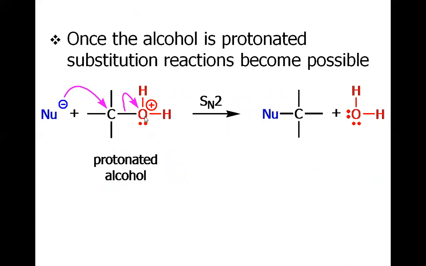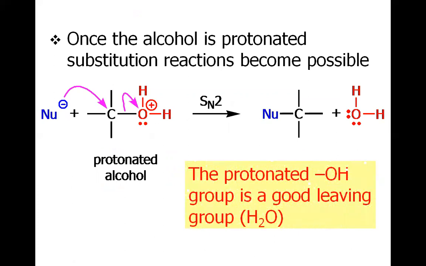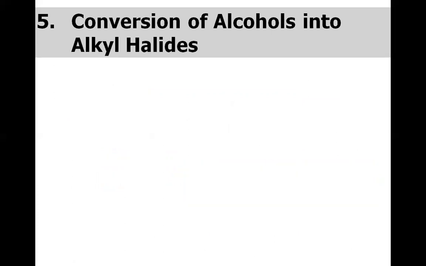And once it has become the good leaving group, a nucleophile may displace this group as water, and we will have a simple SN2 reaction, that is, a bimolecular nucleophilic substitution reaction. This reaction will not occur if we do not have the protonated alcohol. Remember, the protonated OH is a good leaving group.